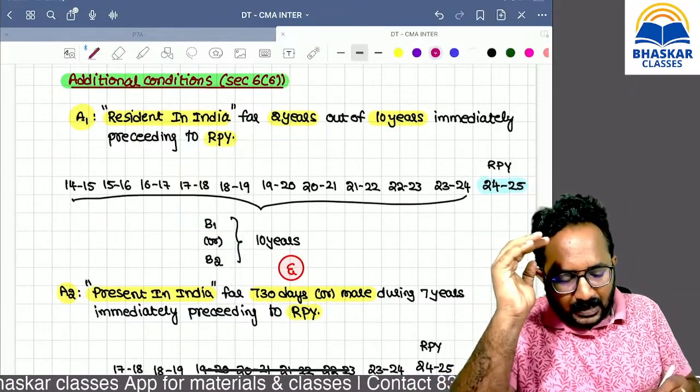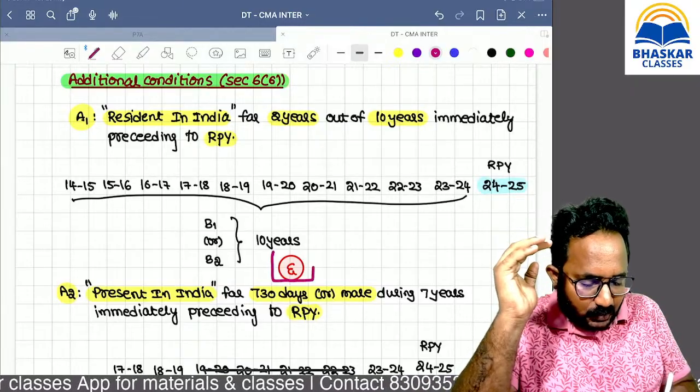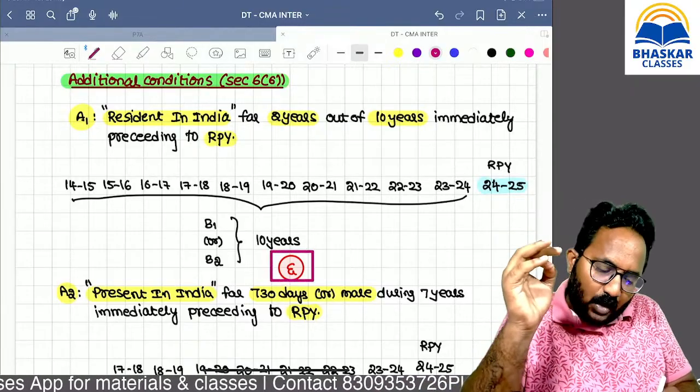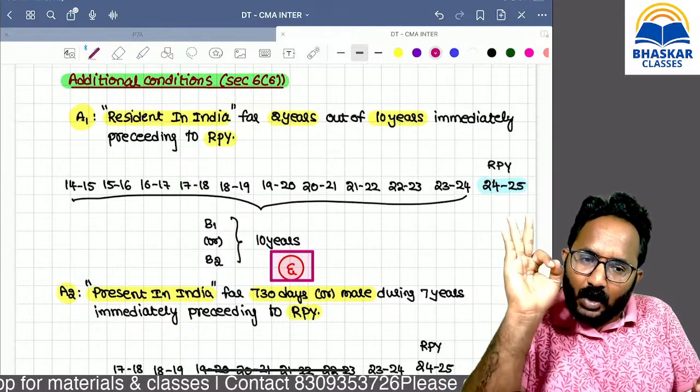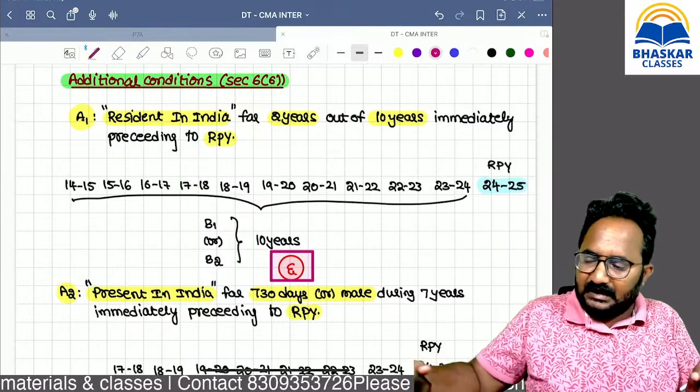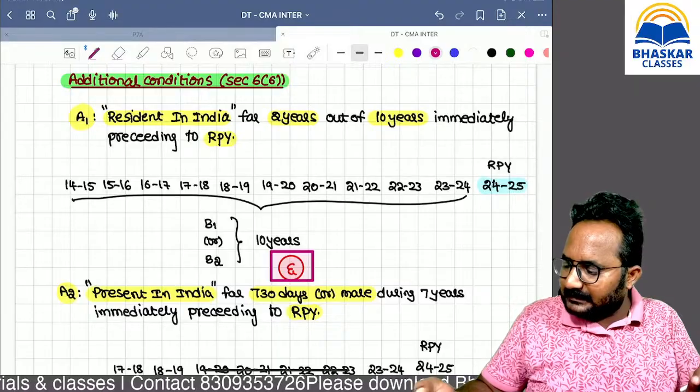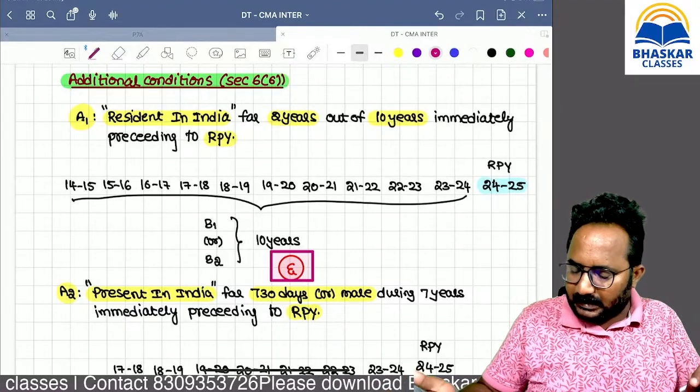And why do we have additional conditions? In order to decide whether the resident is an ordinary resident or not an ordinary resident. Resident and ordinary resident, or resident but not ordinary resident. Remember.